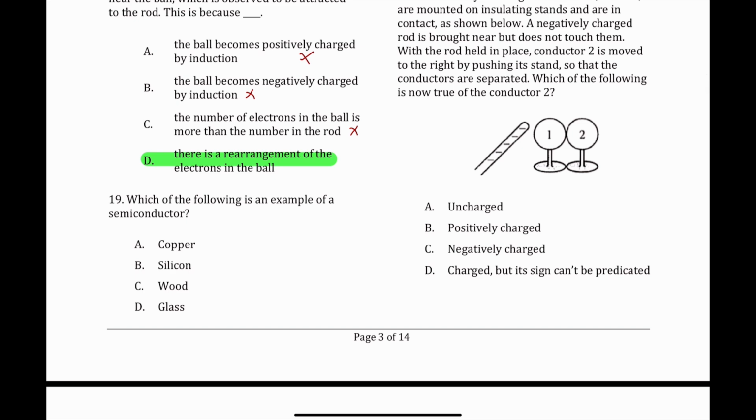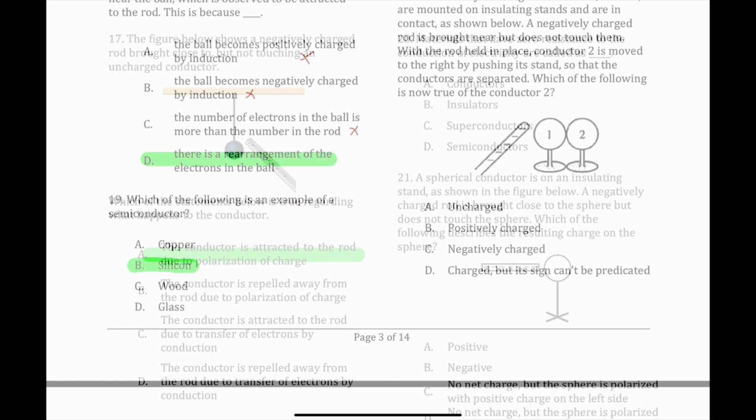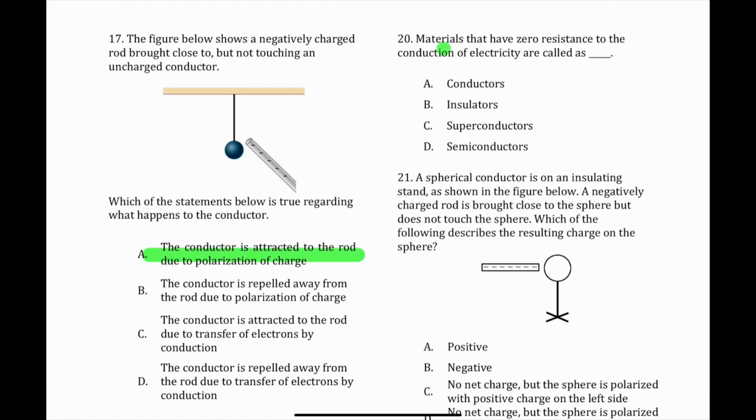19. Which of the following is an example of a semiconductor? And of course it's silicon. 20. Materials that have zero resistance to the conduction of electricity are called superconductors.